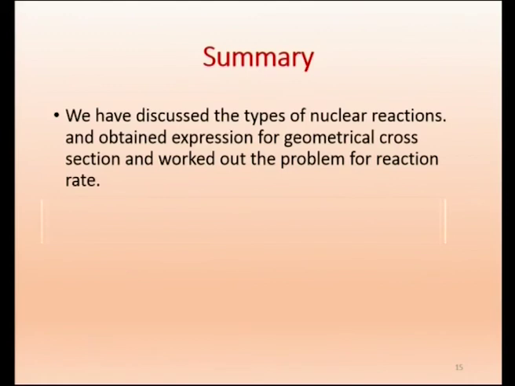Now we can summarize what we have done. We have discussed the types of nuclear reactions and obtained the expression for the geometrical cross section, and we have worked out one small problem involving the barn. In the next section we will go to the Q value of a reaction.